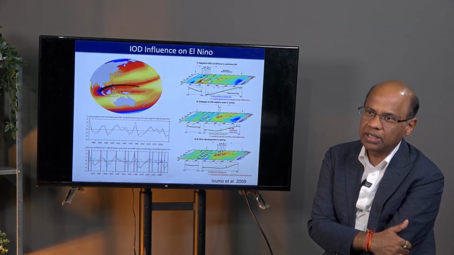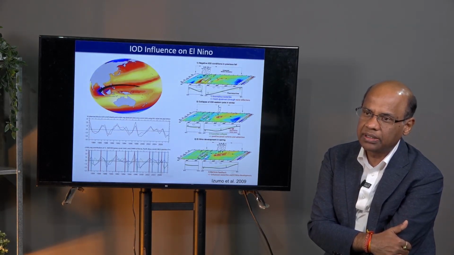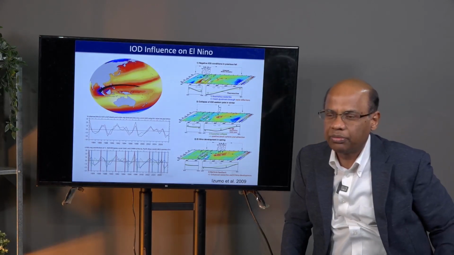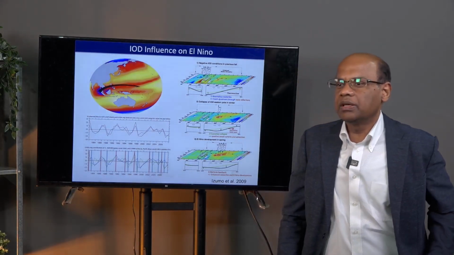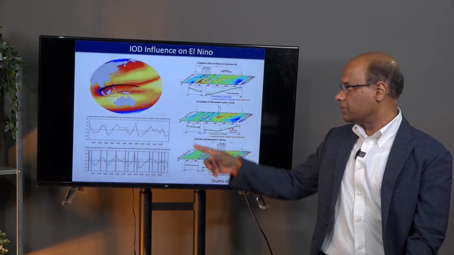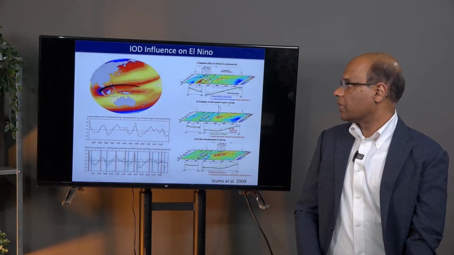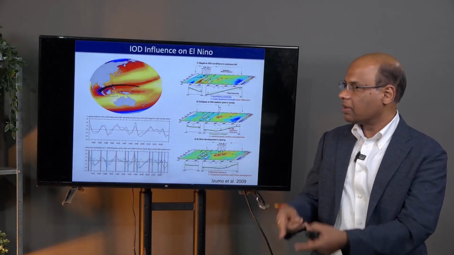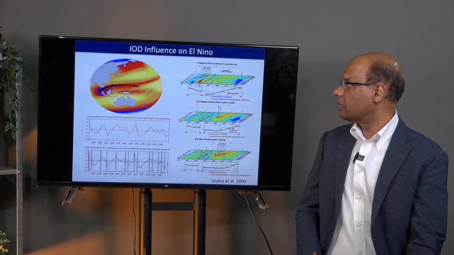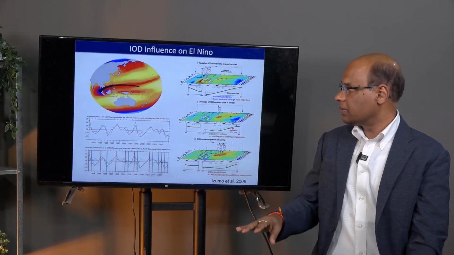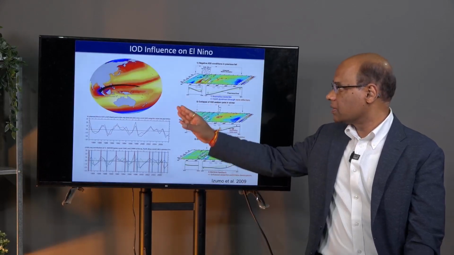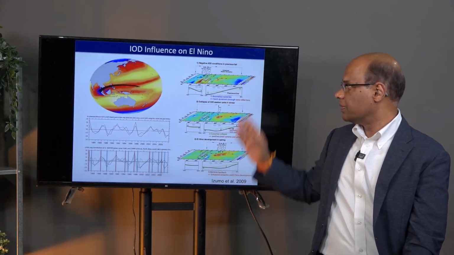Many studies try to say that the Indian Ocean dipole is strongly influenced by ENSO. It is true that in some of the years when ENSO happens, because of their proximity and the combined water circulation, we can have ENSO influence on the Indian Ocean. But similarly, the Indian Ocean can also influence ENSO.